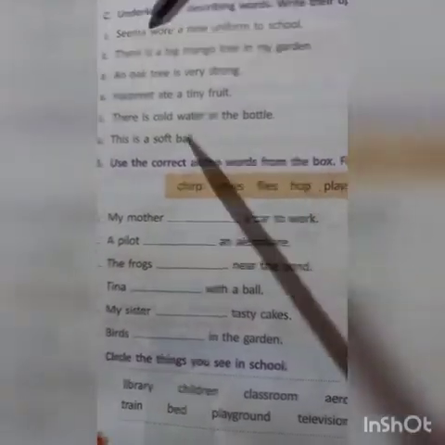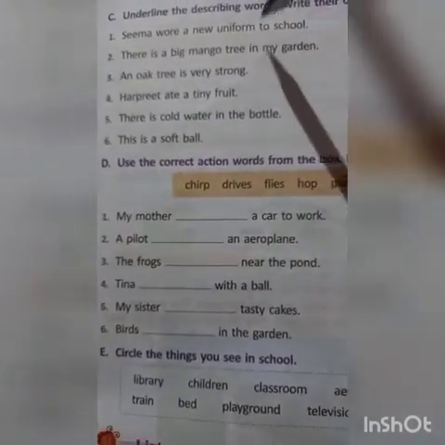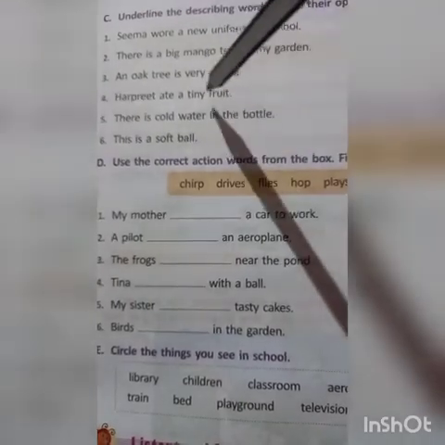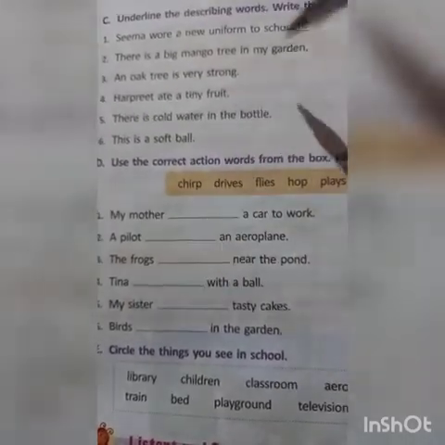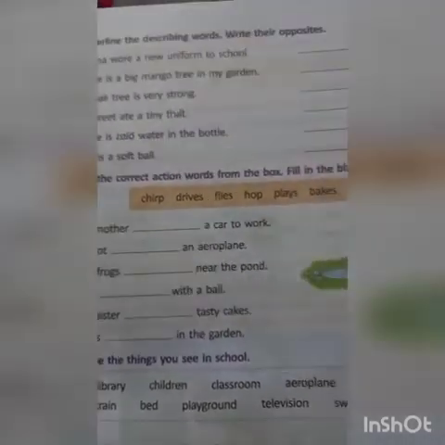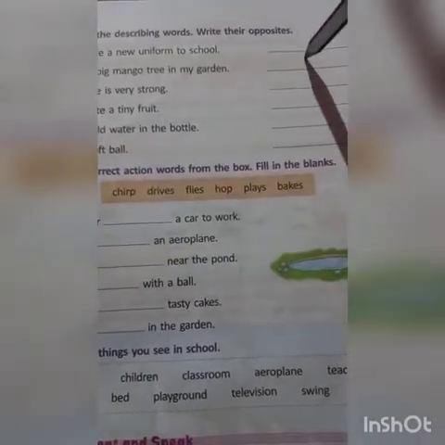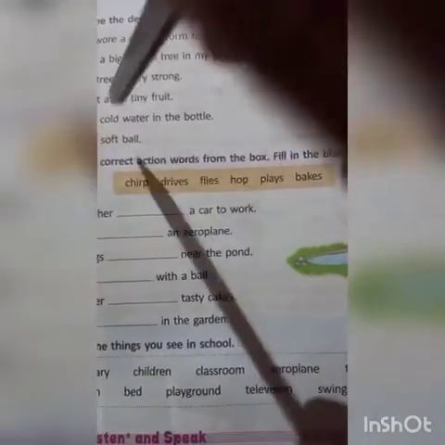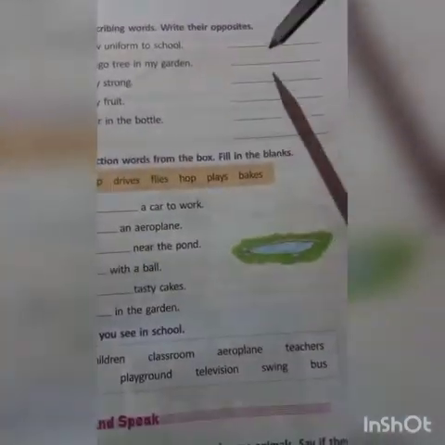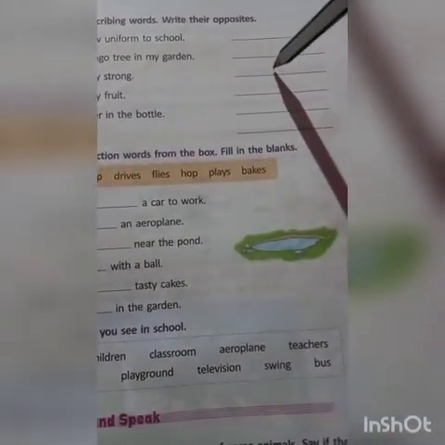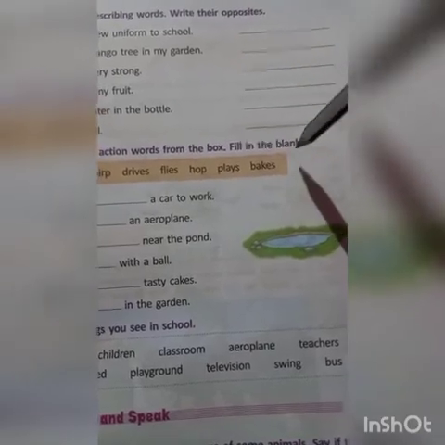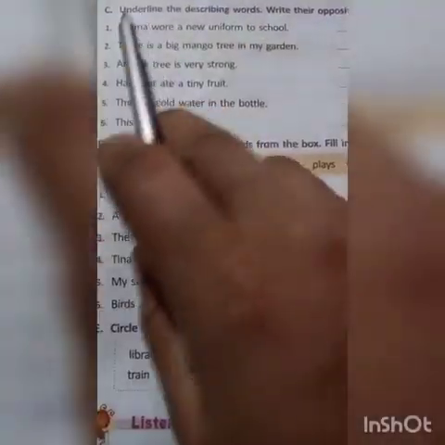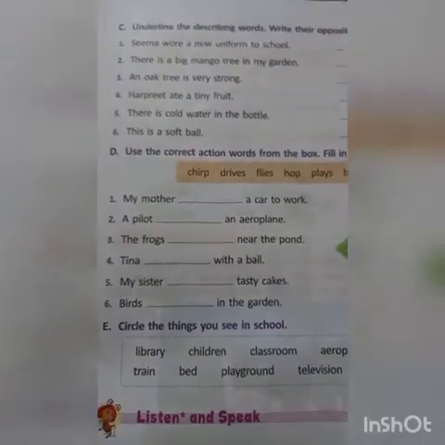Okay, now you have to find describing words from these 6 sentences. You have to underline them. And you have to write the opposite of these describing words you have underlined in these sentences. You have to write the opposites in these blanks. Okay, let me do the first one for you.